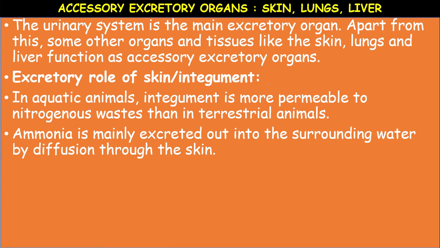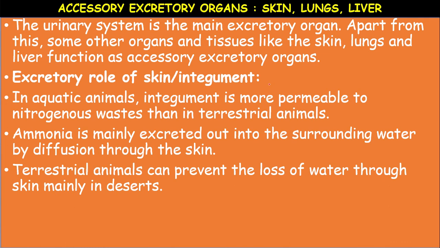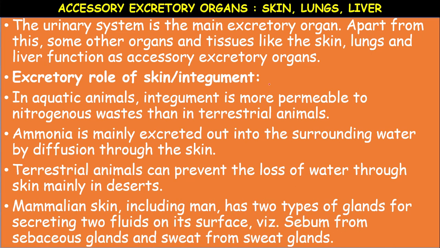Okay, aquatic animals example can you give? The examples like fishes. So they excrete ammonia, because for the excretion of ammonia large amount of water is required, whereas the terrestrial animals can prevent the loss of water through the skin, mainly in desert animals.